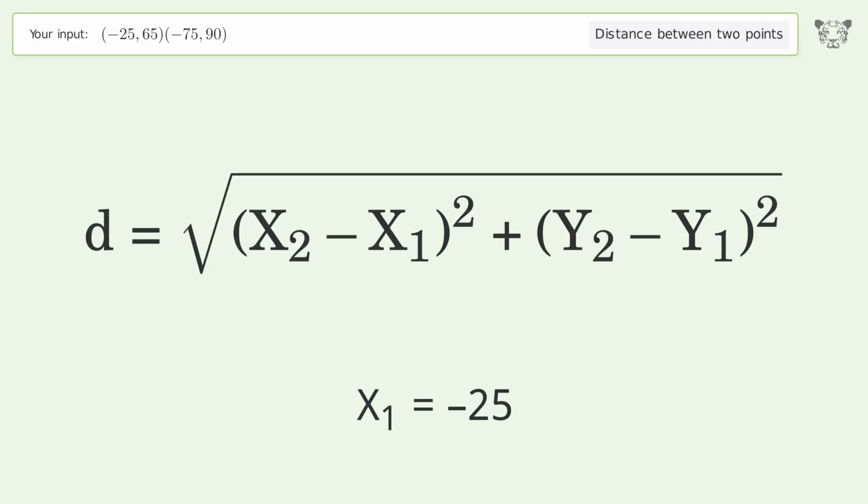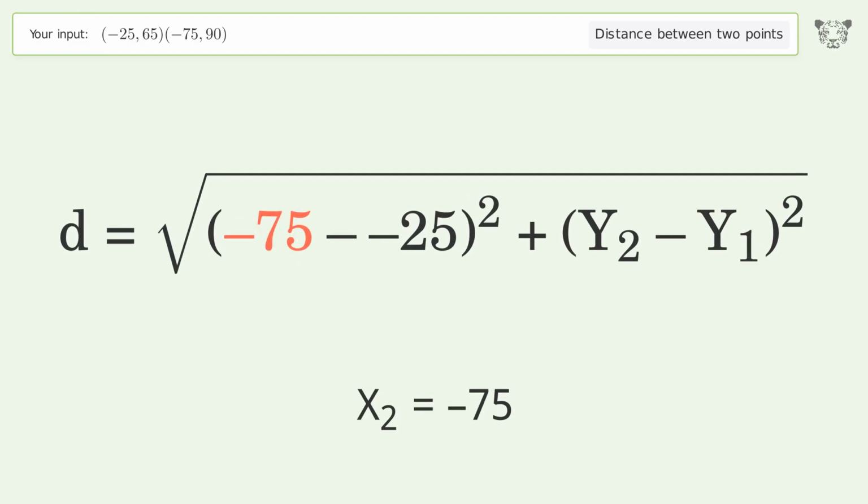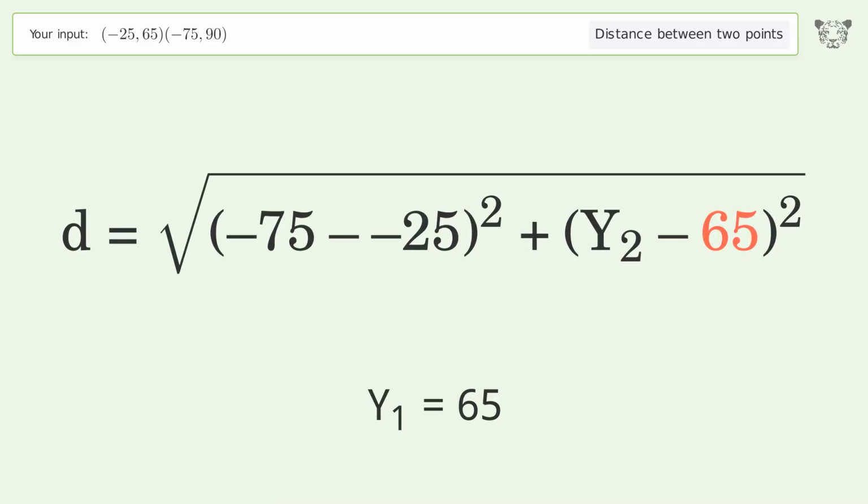x1 equals negative 25. x2 equals negative 75. y1 equals 65. y2 equals 90.